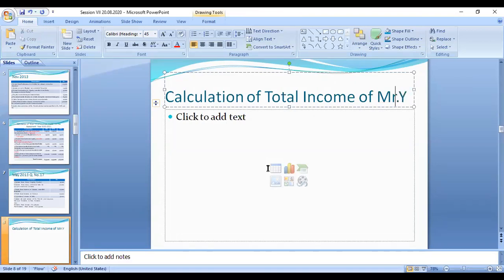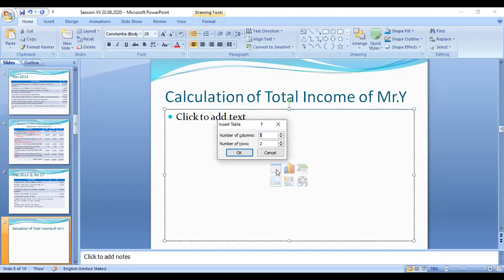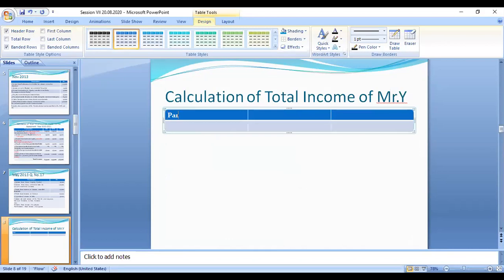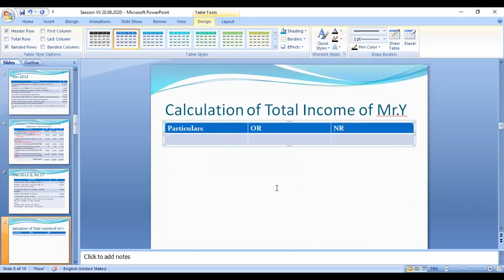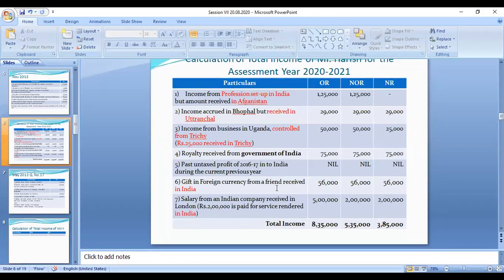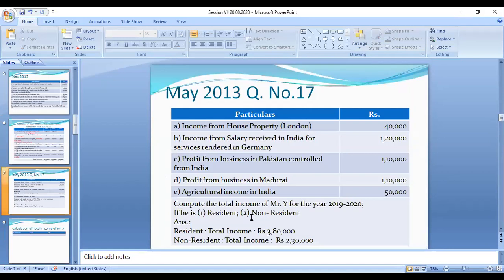Now you have to write the amount columns. So three columns are required. One is particulars, and the second one is ordinary resident, OR, and the next one is non-resident. Only two categories they will ask in the questions. What is the question? What are they asking? Only resident and non-resident. So that information you have to calculate.